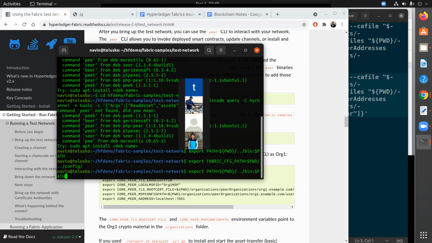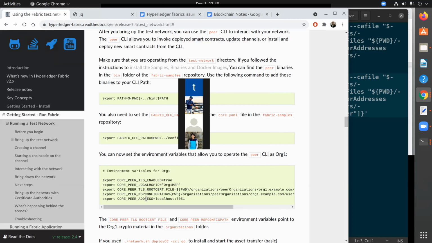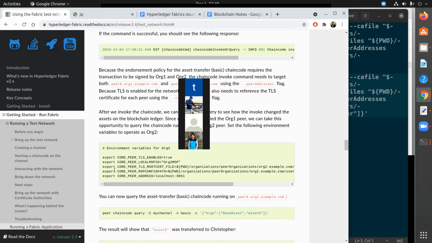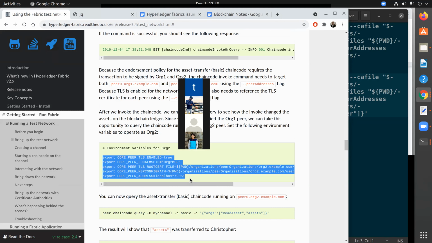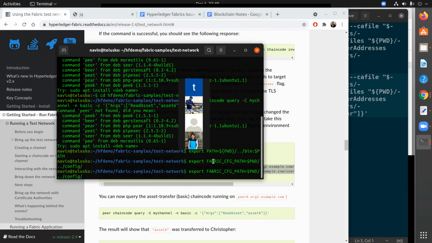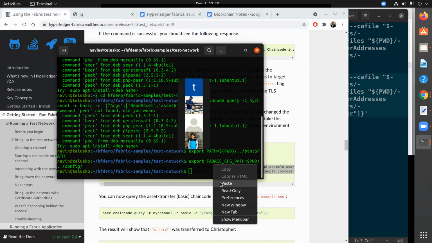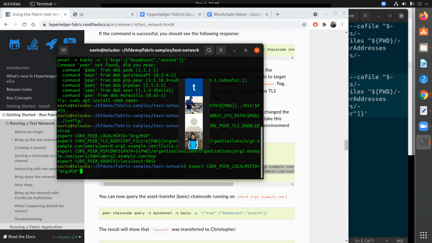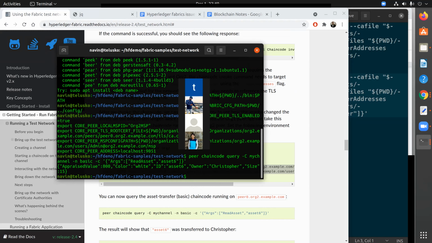And then the exports for the core config. Yeah. Okay, and it should work now. Yes, yeah, it is working.